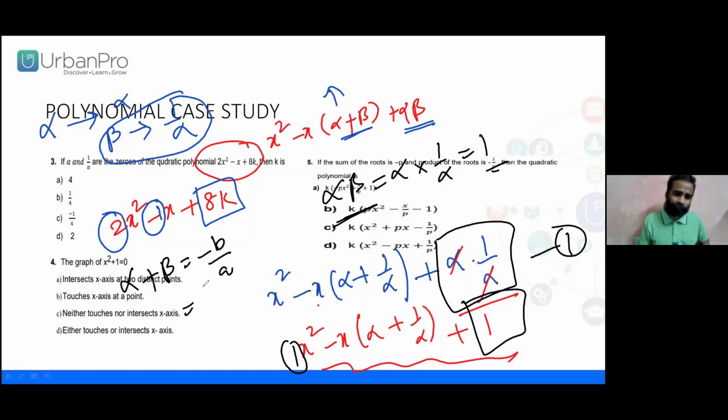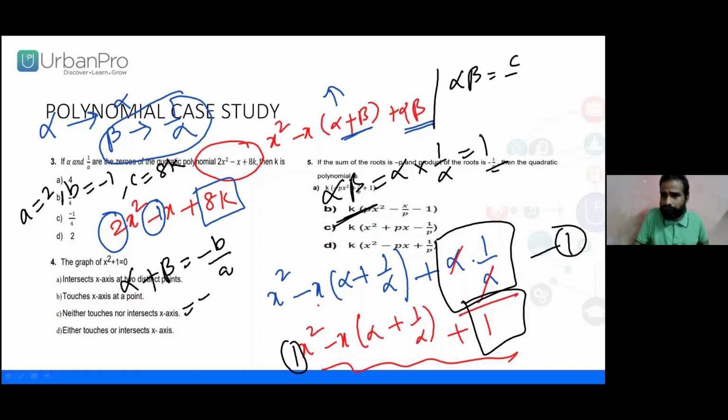As I said, a equals 2, b equals minus 1, c equals 8k. This is the sum of the zeros. What about the product of the two zeros? I am writing over here: alpha beta is c by a.